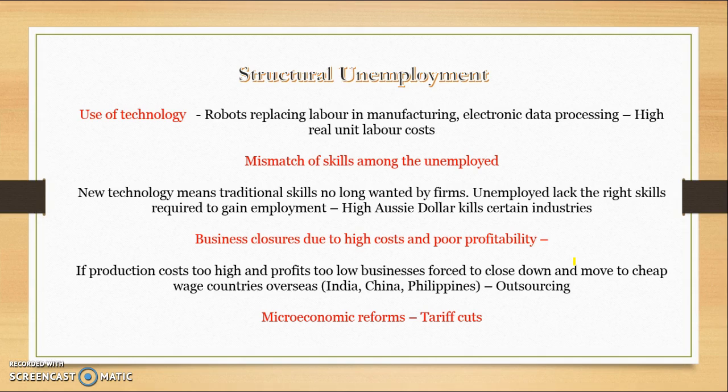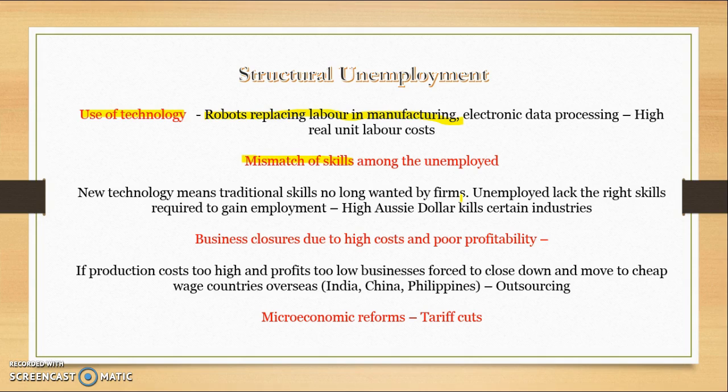So you might become structurally unemployed because you get replaced by technology. So there's a high level of structural unemployment at the moment because of the automation of the workforce. So people that used to be employed are now getting replaced by capital or machinery or robots, and that's leading to more structural unemployment. It can be because of a mismatch of skills, so the jobs that are in demand aren't the skills that people have. New technology means traditional skills are no longer wanted,